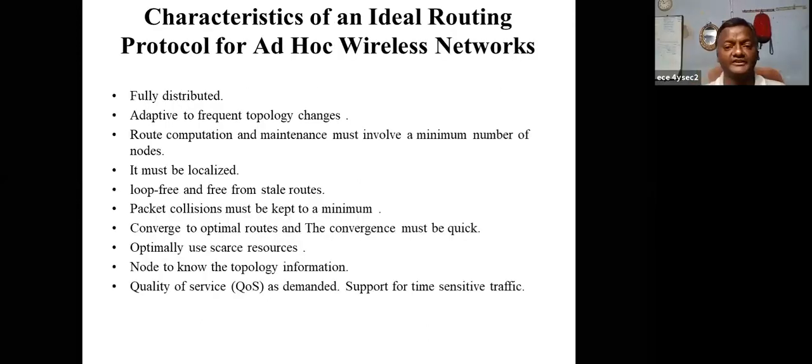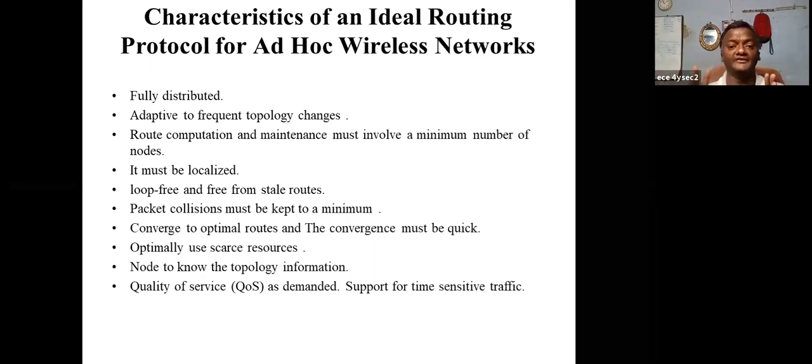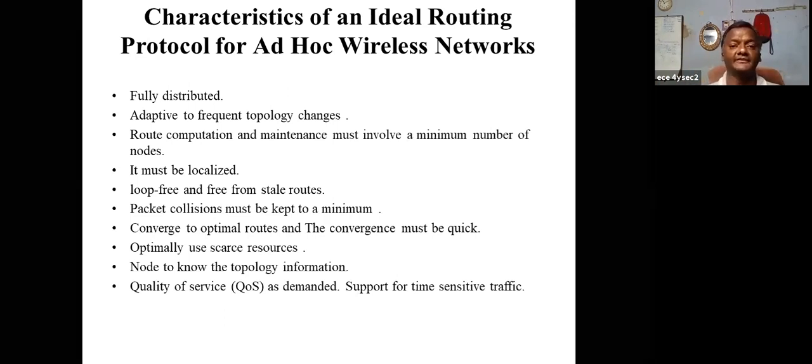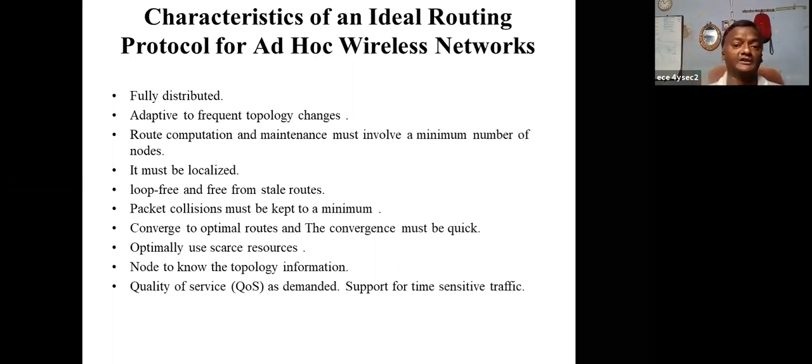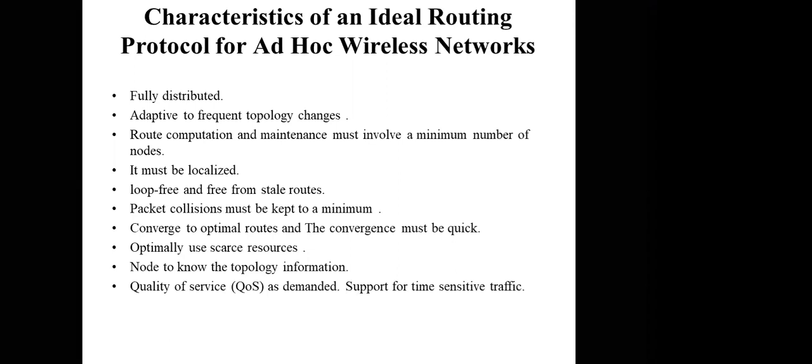Next is characteristics. Suppose, as already explained in the last class, distributed. Distributed means systems are connected to the network virtually, but once a node is allocated a duty, it performs it; how, we don't know. Once the task is allotted, it will perform it. Ultimately, the total task is completed by the distributed system. For the ad hoc routing protocol, we should consider distributed operation, because fault tolerance is easily found even by a single system.